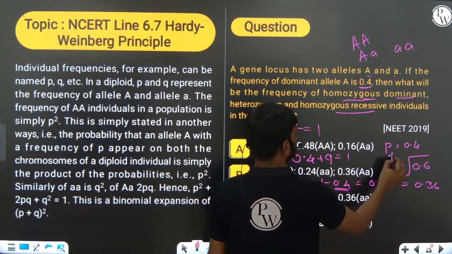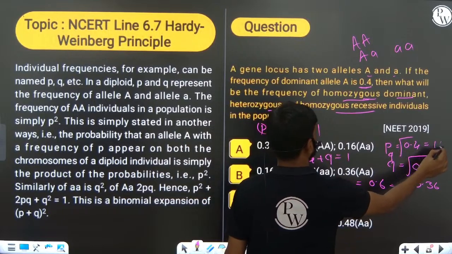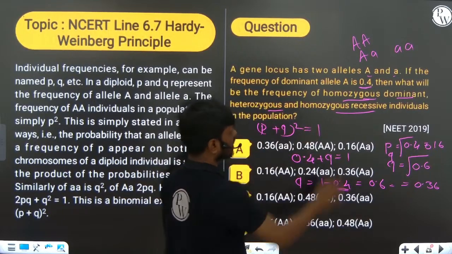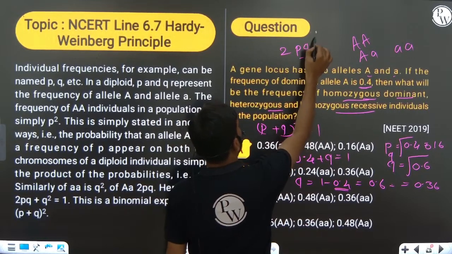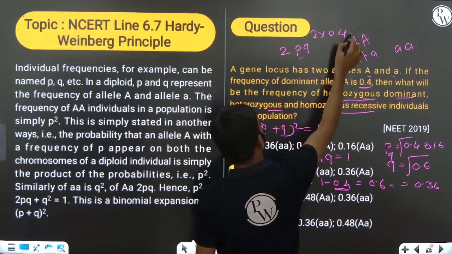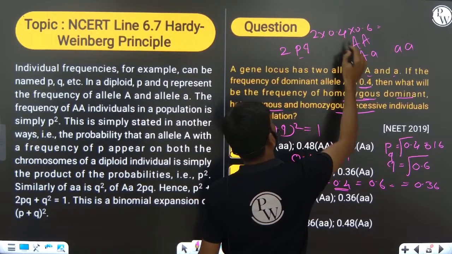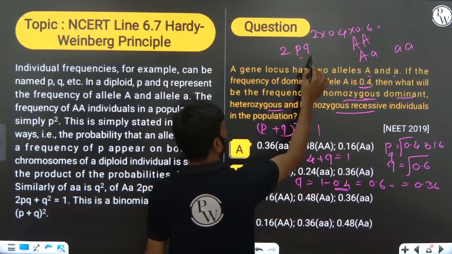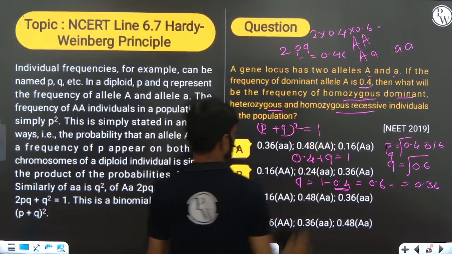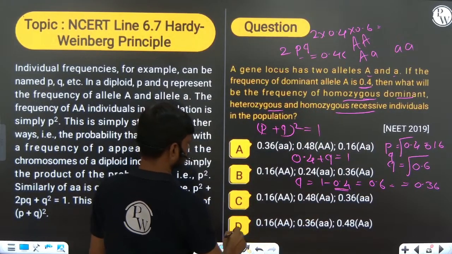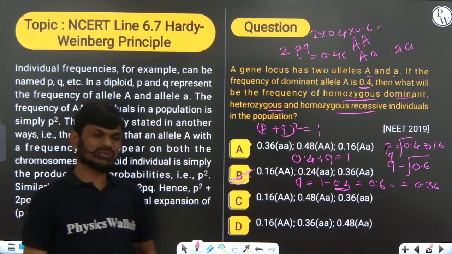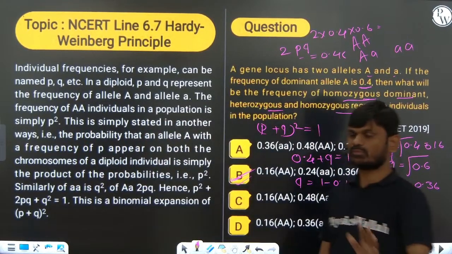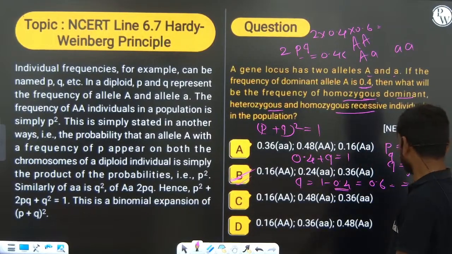P square is 0.16, and heterozygous means 2 into PQ. What is that? 2 into 0.4 into 0.6. Then we will get 0.48. So the answer is option 2. This is the problem. If they give problems, you have to calculate like this.